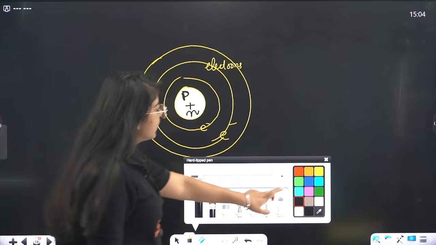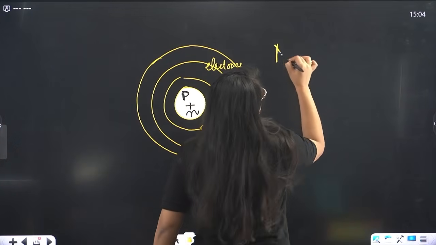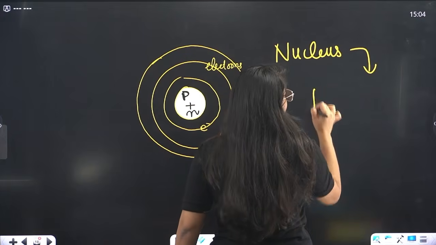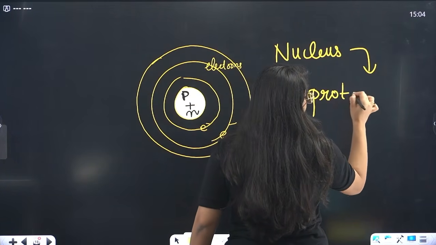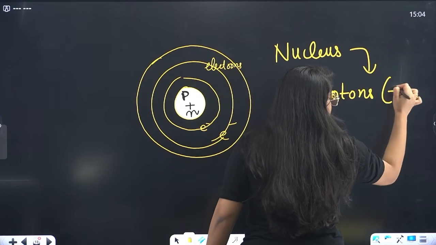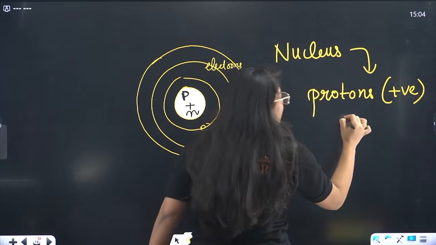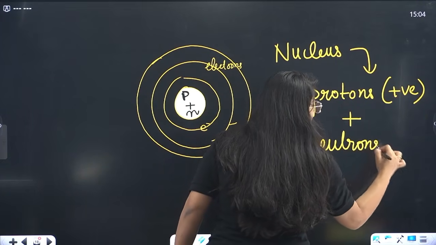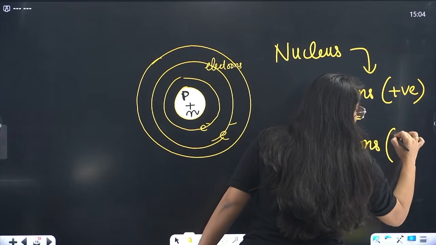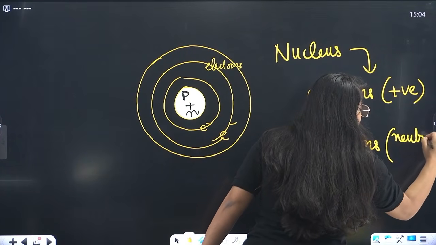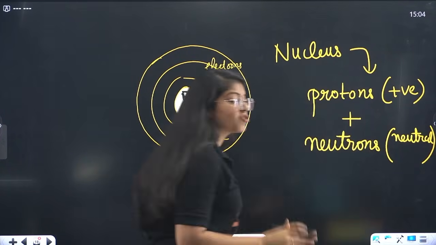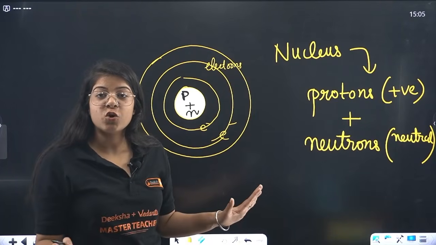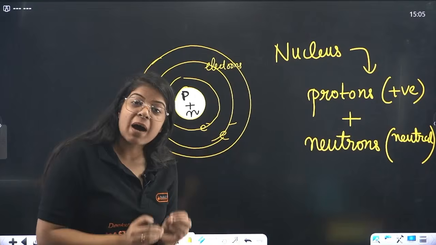He said that the nucleus is actually made up of protons, which are your positively charged particles, plus neutrons, which are neutral. They don't have any charge on them, but they have mass.